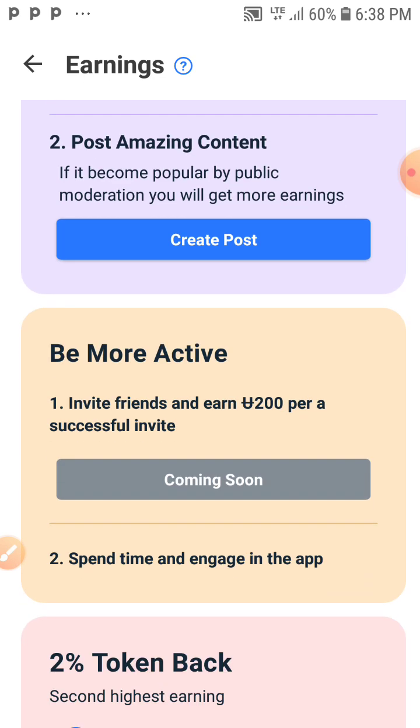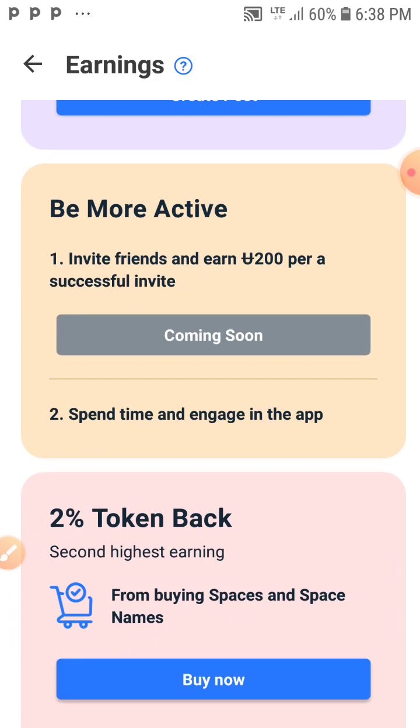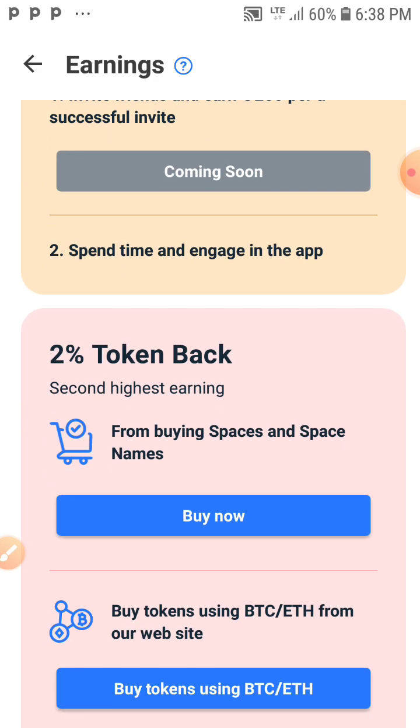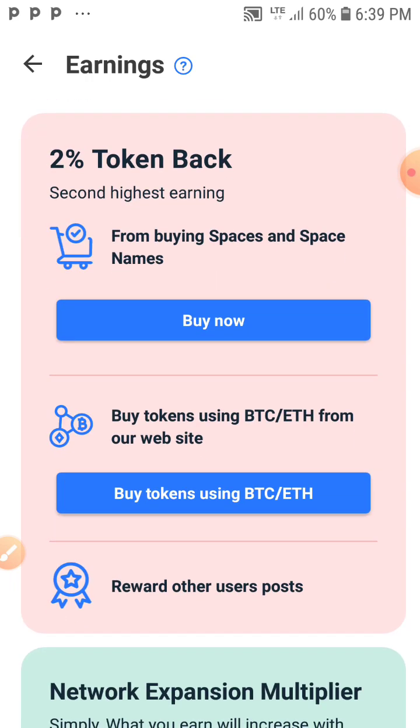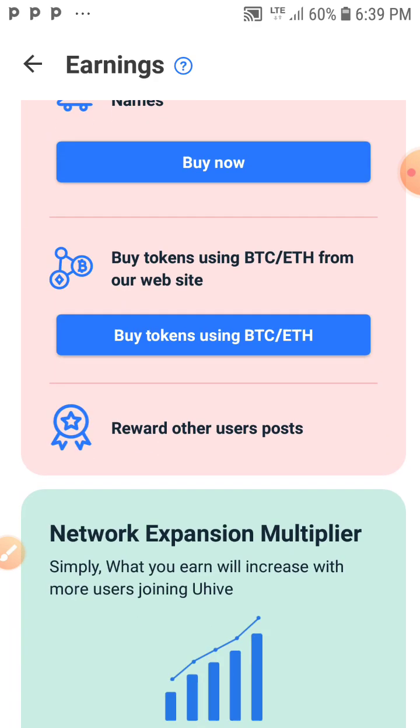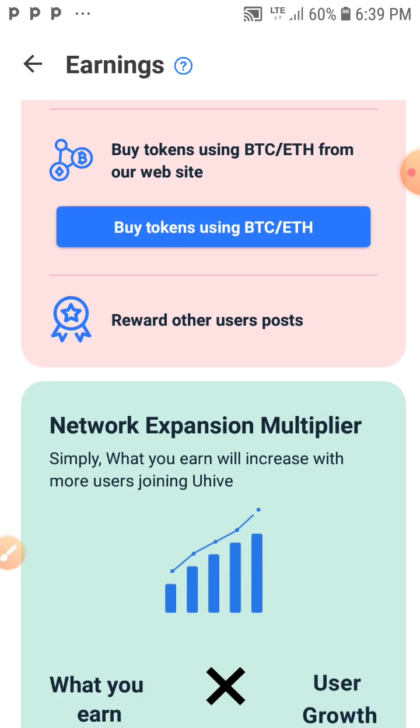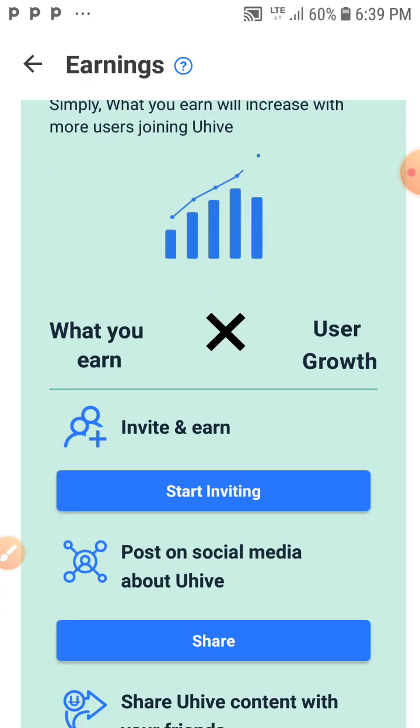Be more active. Invite friends and earn 200 UHIVE per successful invite. Wow, it's coming soon. Spend time and engage in the app. Token back, 2%. Second highest earning from buying space and space names. So you can earn more on this by buying spaces and space names. Buy token using BTC through Ethereum from our website. As you can see, they currently have a website. It rewards other users' posts. Wow. It says start inviting.